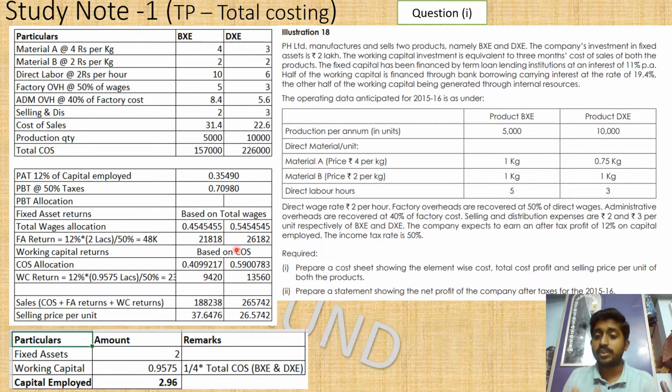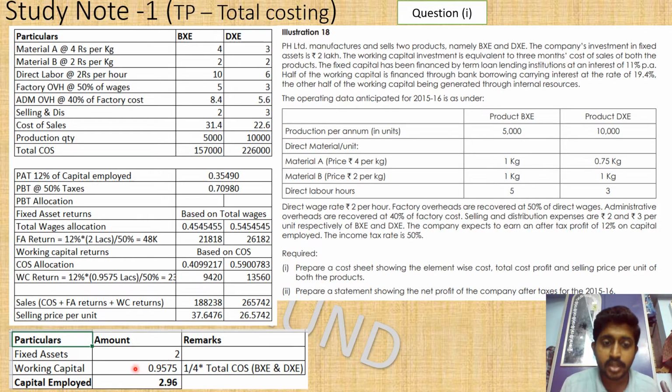So now you have found the profit before tax through fixed assets for both the components, BXC and DXC. Now we have one more thing to be found, the profit before tax of the working capital component. So what is the working capital? Yes, we know it is 95,750, with a working capital return of 12%, because the company needs 12% on capital employed, which means 12% on fixed assets also, 12% on working capital also. For fixed assets, we found 24,000 and profit before tax is going to be 48,000, and that we have allocated. Now we are coming to 12% on the working capital portion.